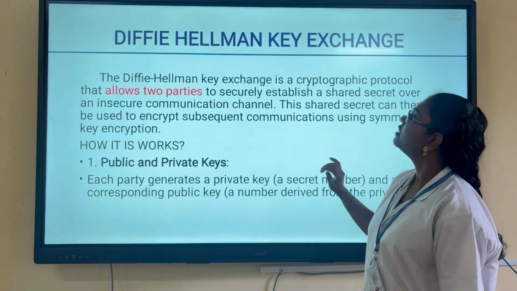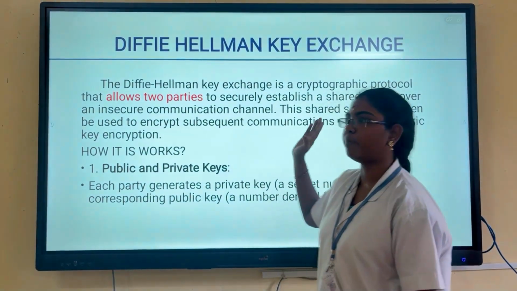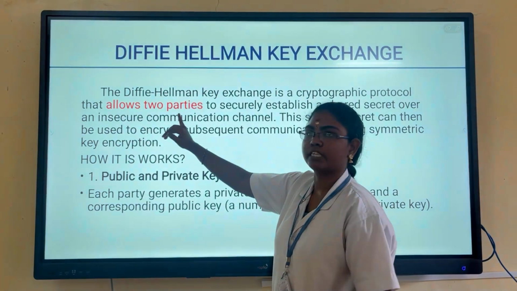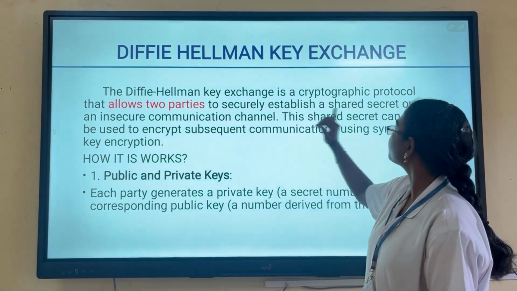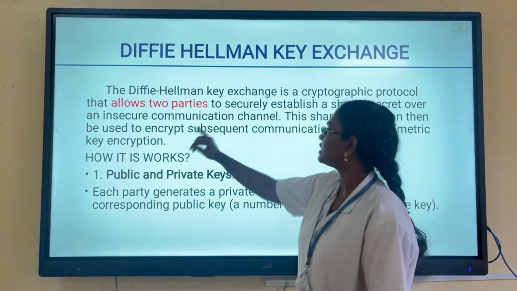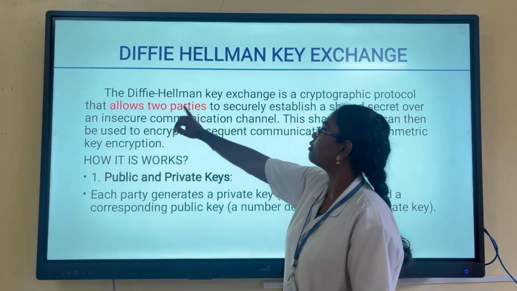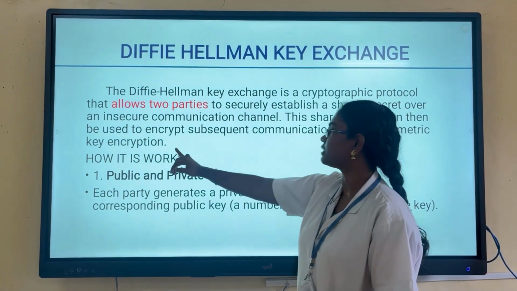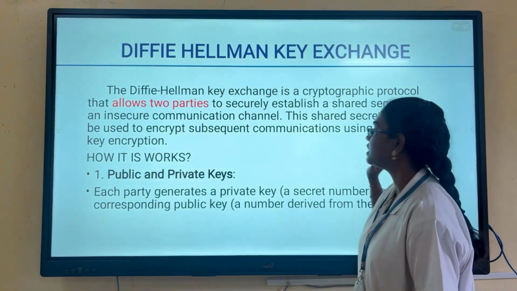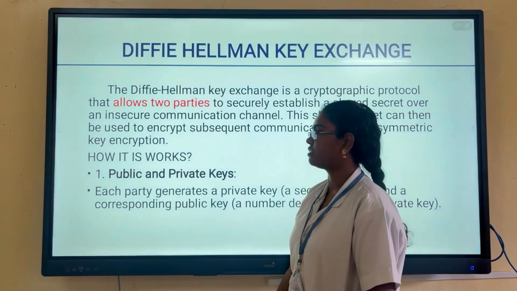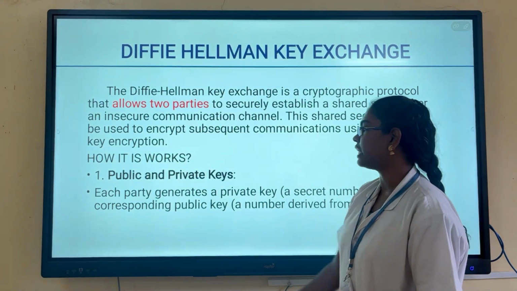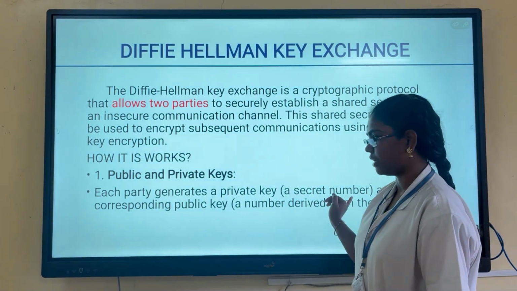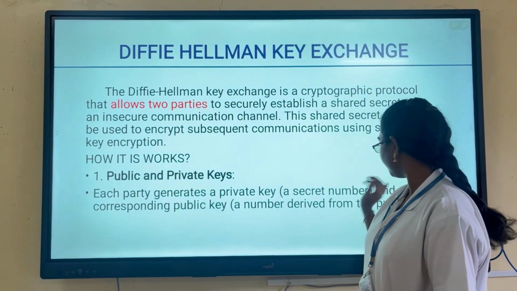And the next one is Diffie-Hellman key exchange. It allows two parties to establish a shared secret over an insecure communication channel. The shared secret is then used for subsequent communications and for key encryption. First, there is a pair of a public and a private key. Each party generates a secret number as a private key, and a public key is computed from the private key.